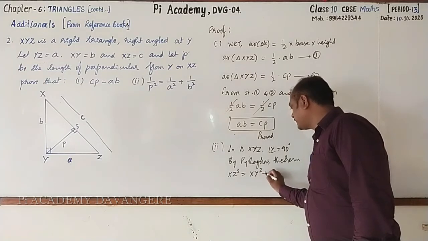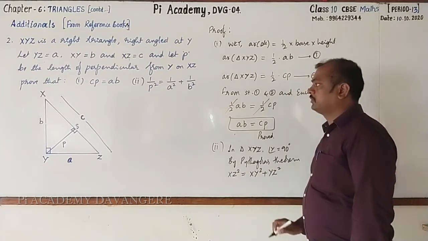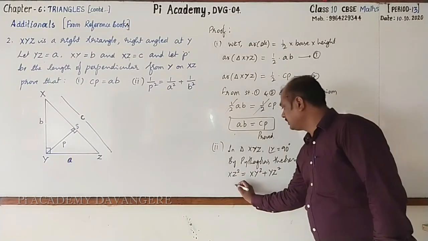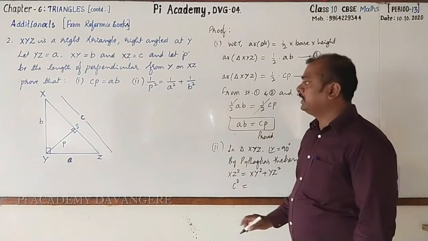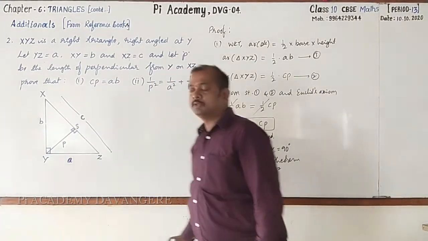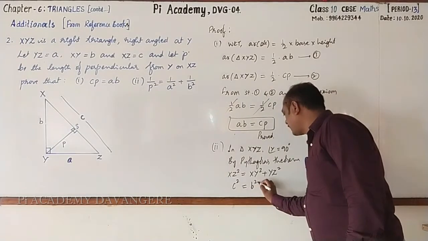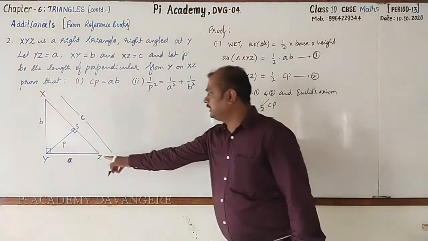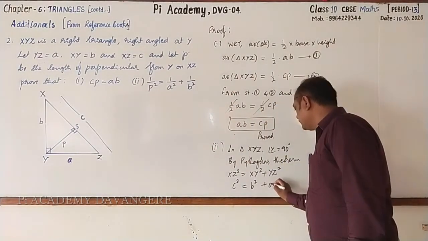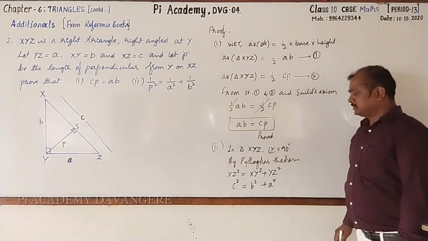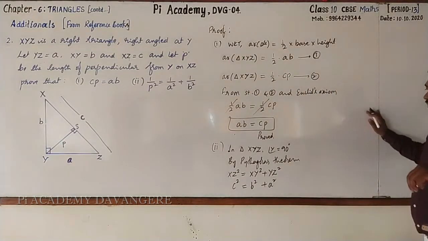What is XZ square? It is C square. XY square, that is B square. YZ is A, so YZ square is A square. C square equal to B square plus A square.